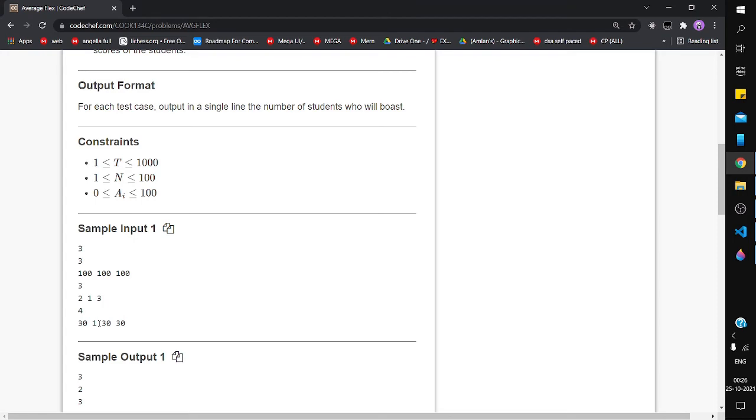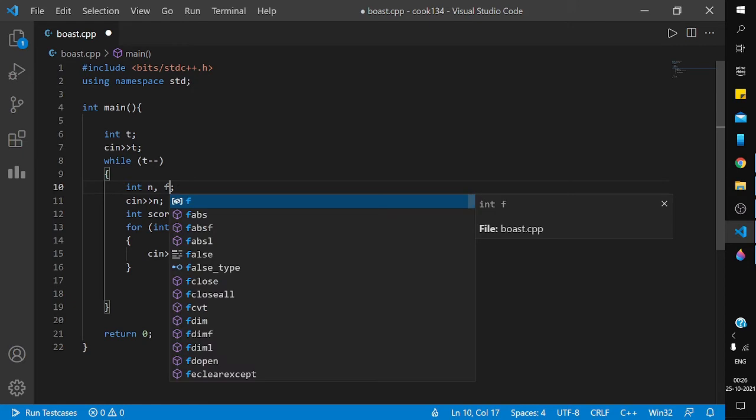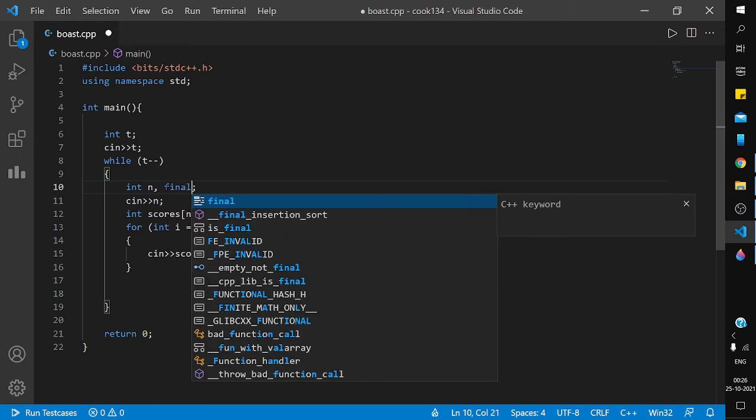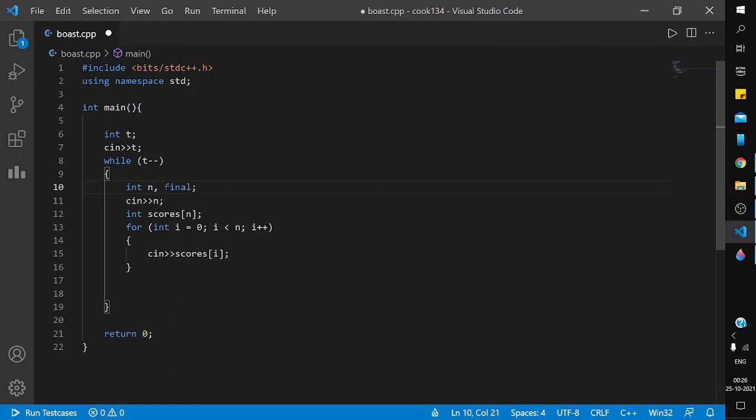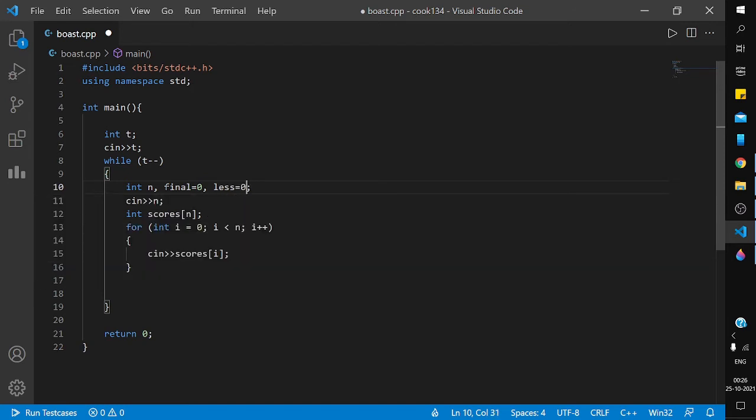So I have to take three count variables: one is final, one is less, and one is greater.